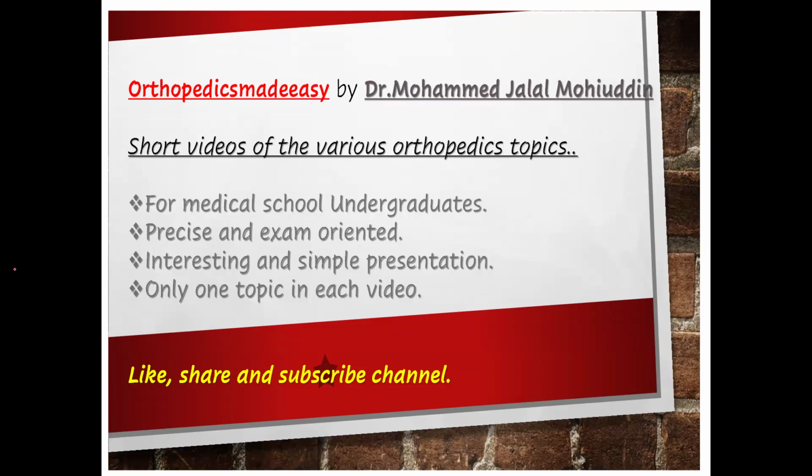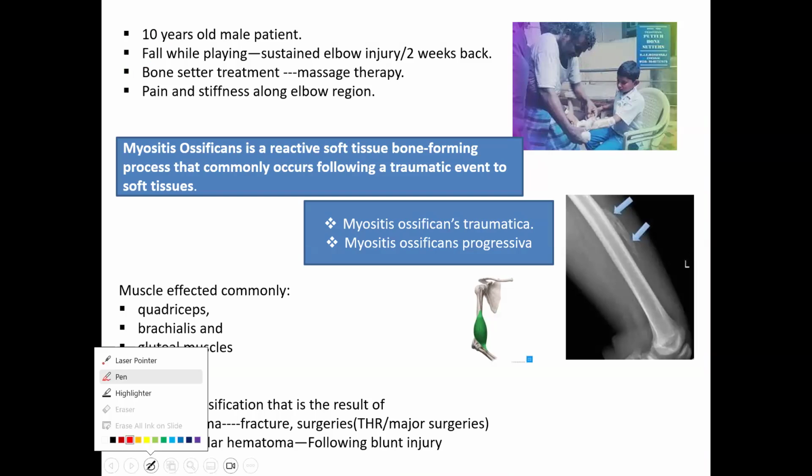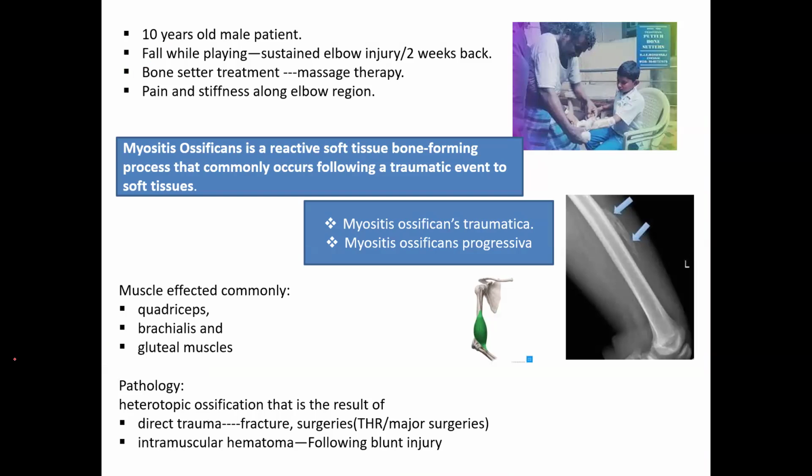So to start with today's case, I have a 10-year-old male patient. He had a fall about 2 weeks back. The patient fell while playing and had an elbow injury about 2 weeks back. So what sort of treatment has he taken? He has taken treatment by a bone setter, who did massage therapy on him. And now the patient is having pain and stiffness.